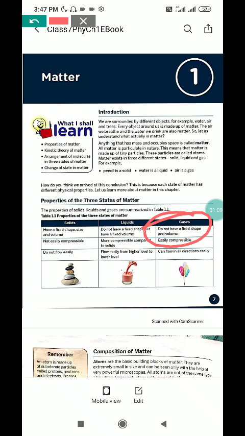Here again, solids are not easily compressible and do not flow easily. But liquids are more easily compressible compared to solids and flow easily from a higher level to a lower level, as we know that water falls from a higher level to a lower level. Now gases are easily compressible, as we have seen in gas balloons, and can flow in all directions. They can flow anywhere, in any direction.